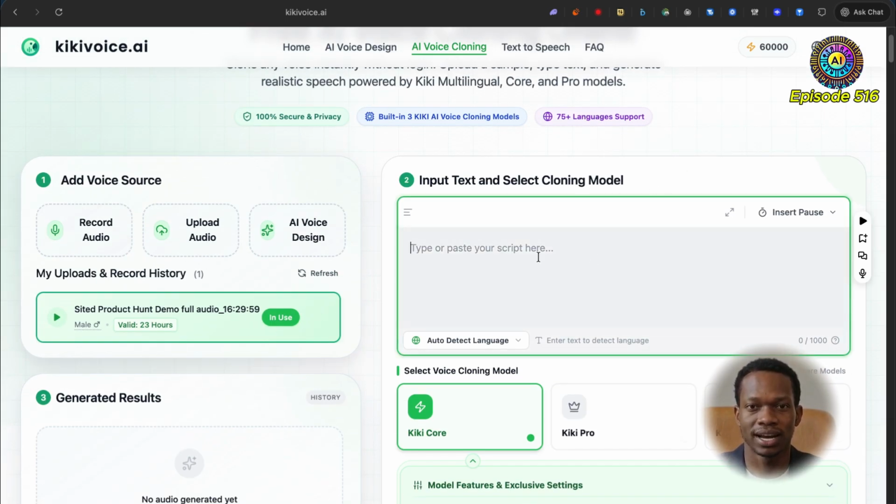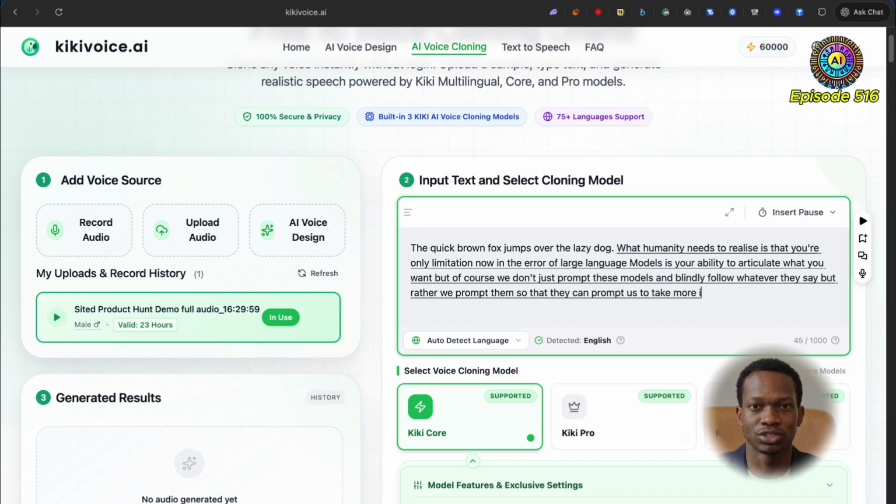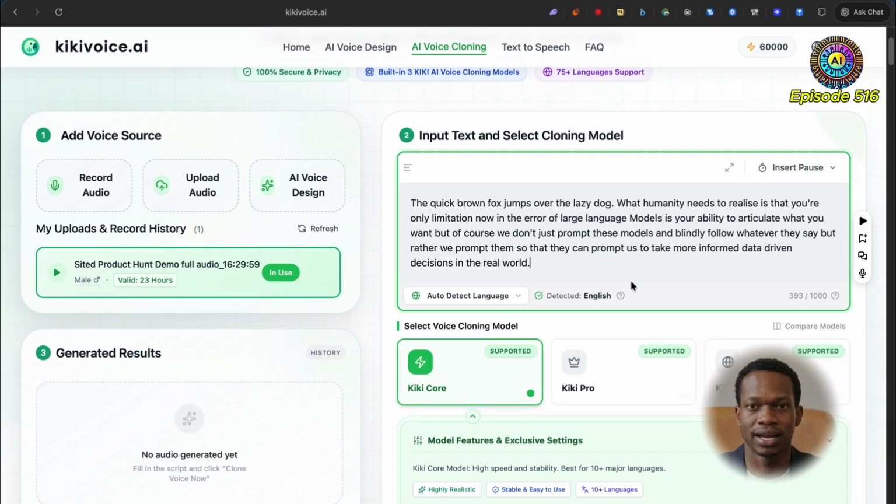Now I'm just going to type in something random in here. The quick brown fox jumps over the lazy dog. Let's go with something a bit more. What humanity needs to realize is that your only limitation now in the era of large language models is your ability to articulate what you want. But of course, we don't just prompt these models and blindly follow whatever they say, but rather we prompt them so that they can prompt us to take more informed, data-driven decisions in the real world. Cool, let's go with that.